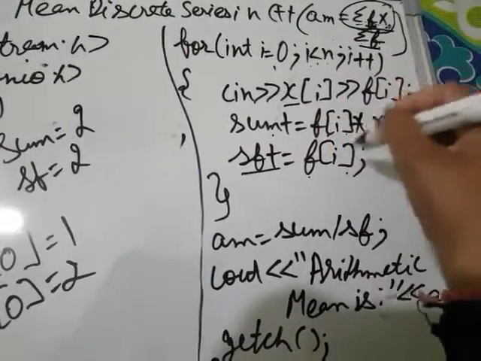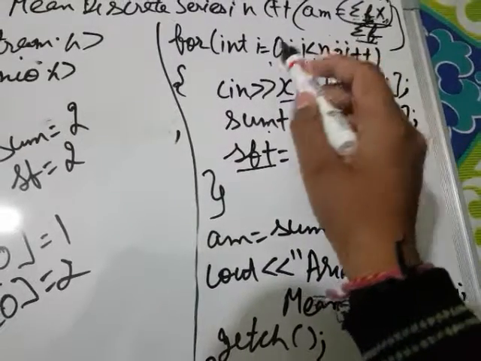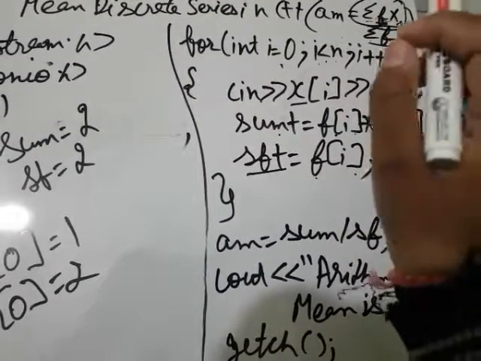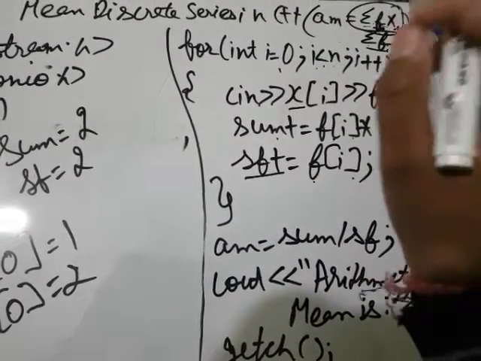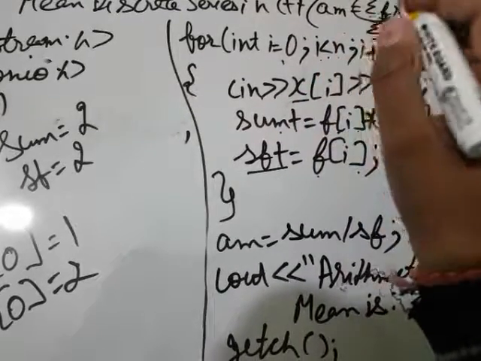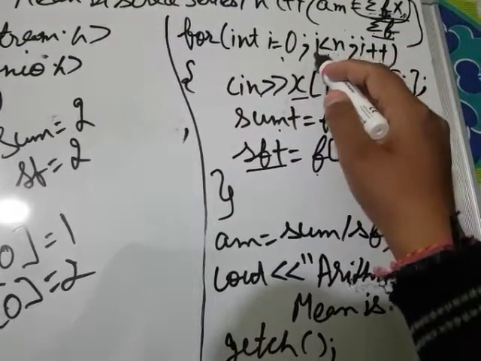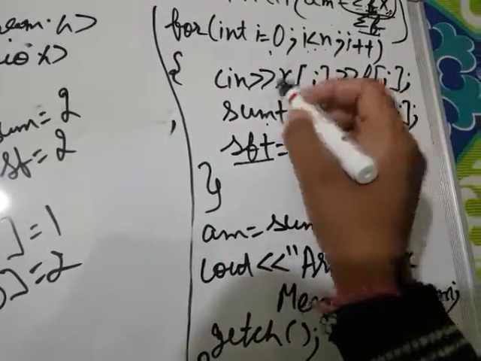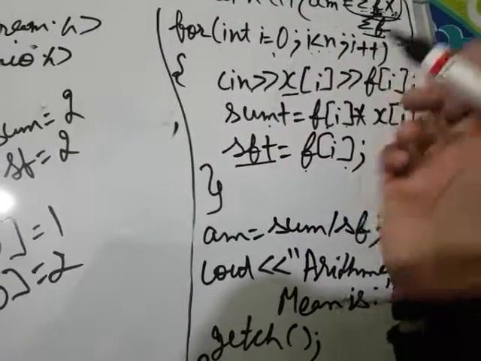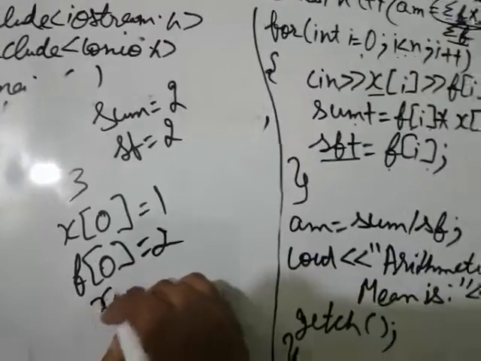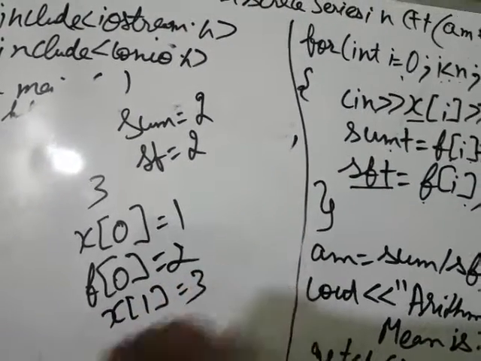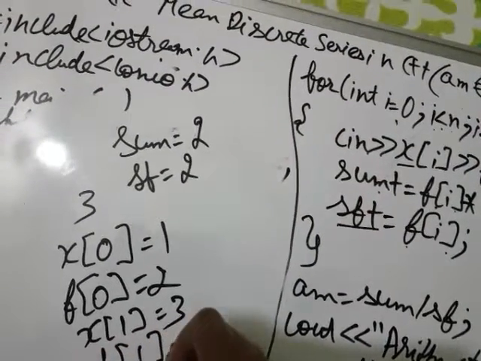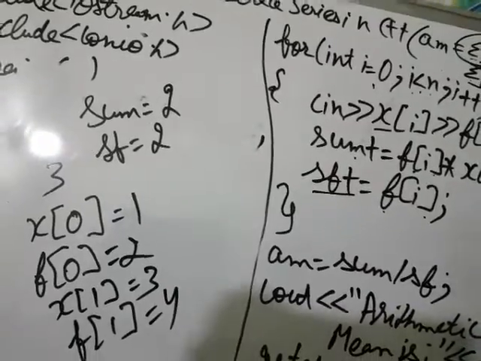Now this loop completes. Now i will be incremented by 1, so the value of i will be 1. Now the condition will be checked whether the value of i is less than n or not. That is, i contains 1 and 1 is less than 3. True or false? It's true. So it will prompt the user to input the value of x first element. Let us suppose we input the value 3, and at the frequency first element, let us suppose we input 4.